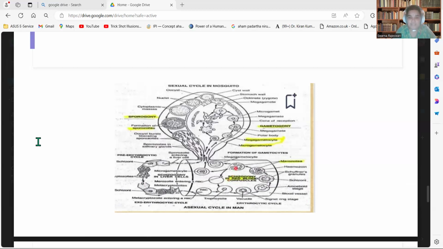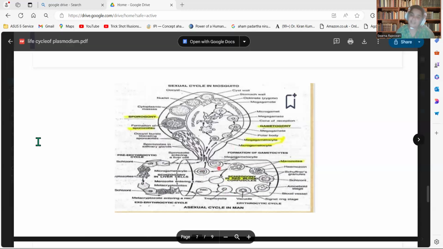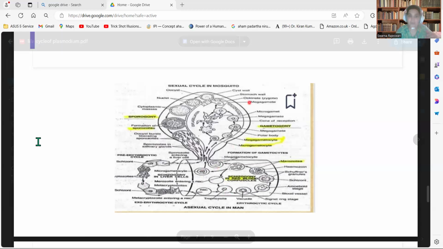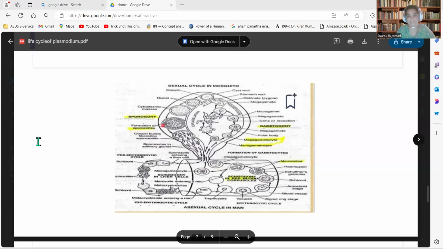So these merozoites which are liberated develop into gametocytes. There are again two types of gametocyte, macrogametocyte and microgametocyte, which are the female and male gametocytes. They will be circulating in the blood of that malarial patient. Whenever a normal mosquito comes and bites this malarial patient, they are ready for entering into the mosquito and continuing the life cycle in the mosquito.